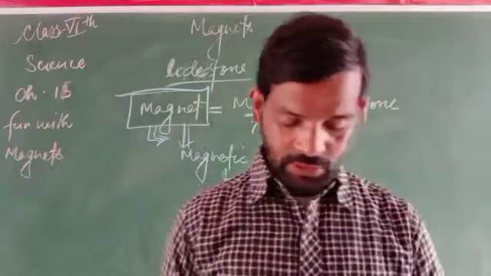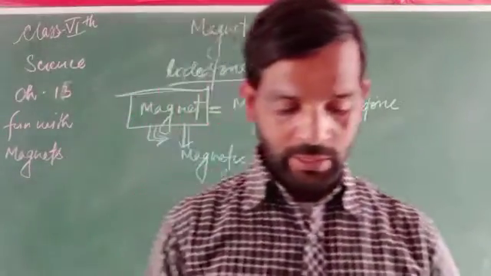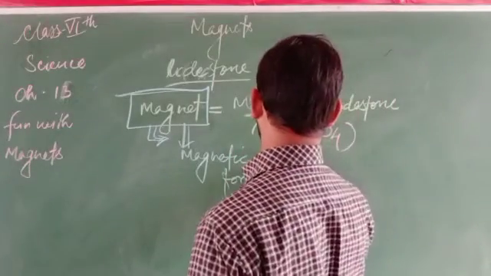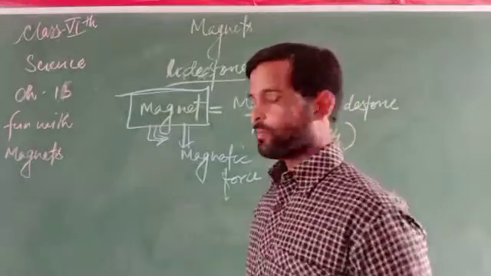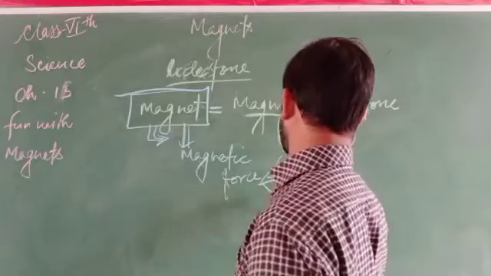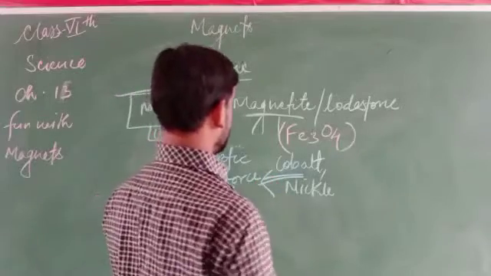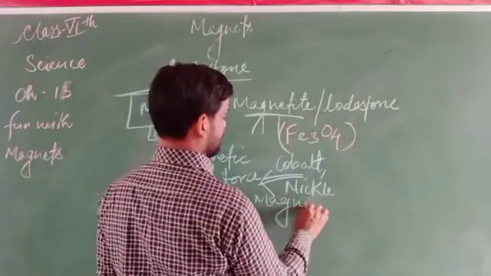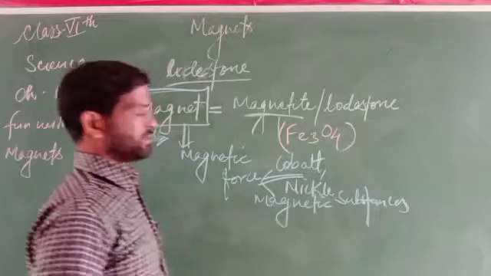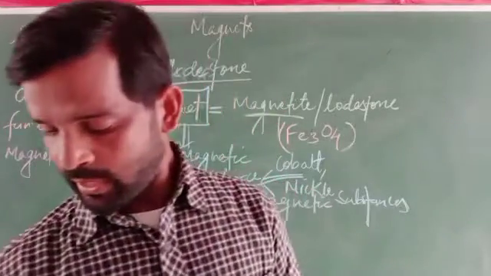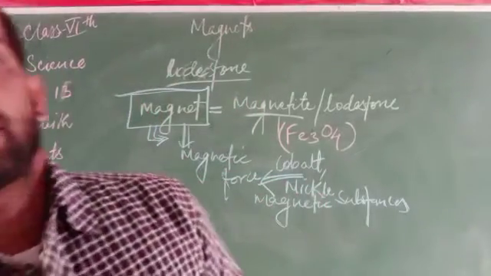How does this magnetic force come into existence? Other materials are attracted by the magnet, for example cobalt and nickel. When a material is attracted towards the magnet, it is called a magnetic substance. That means the materials which get attracted towards the magnet are called magnetic substances.